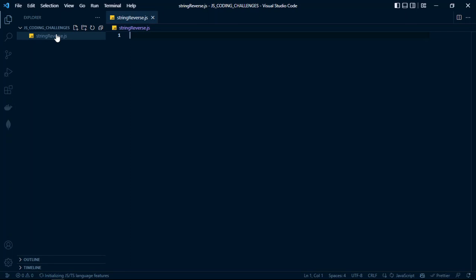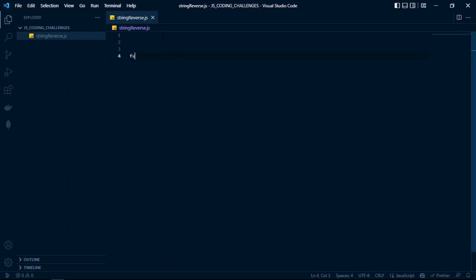In this file, you're going to create the logic for reversing a certain string. Basically, we're going to create a JavaScript function that has a parameter string, and in that function, we put the logic for reversing the string being received as a parameter. What do I mean? Let us do it.